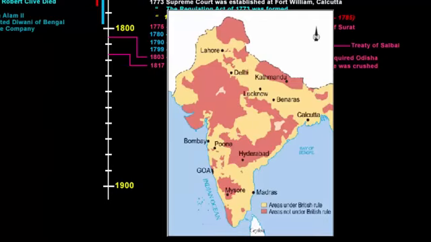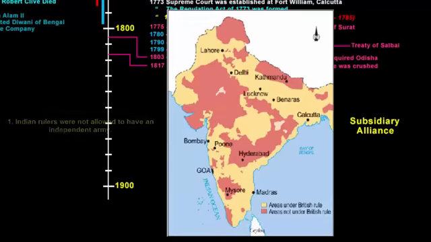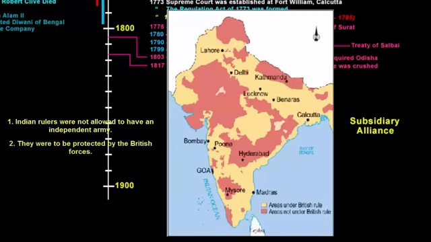So to add the Indian states, the company came up with a policy called Subsidiary Alliance. According to the terms of this alliance, Indian rulers were not allowed to have their own independent armed forces. They were to be protected by the company, and in return the rulers had to pay for the subsidiary forces. If the Indian rulers failed to make the payment, then part of the territory was taken away as penalty.